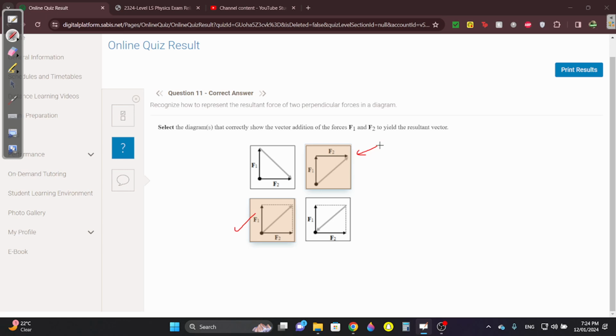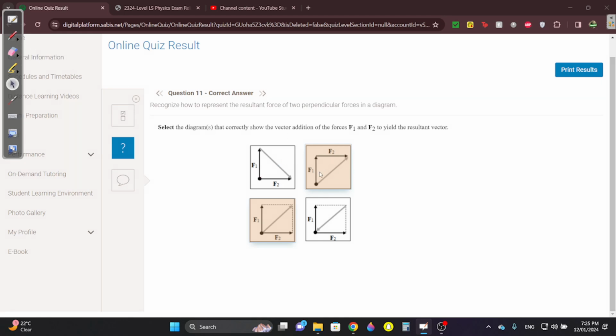Yeah, this one's also correct because F1, F2. If you were to draw F2 here, it's the same thing. Obviously, it's gonna go through the middle. Let me see. Yeah, this one's wrong because, how do I explain it? If I were to put, yeah, it would be wrong. This is wrong. It's supposed to be coming out like this, in between F1 and F2.